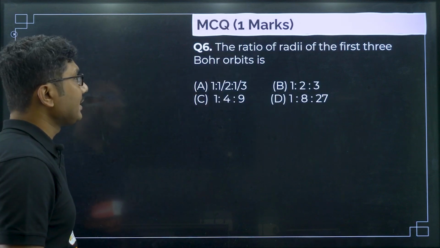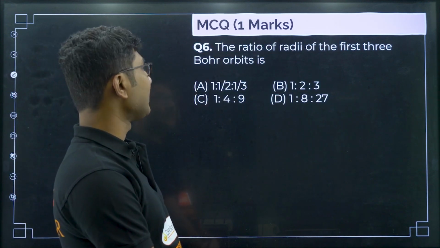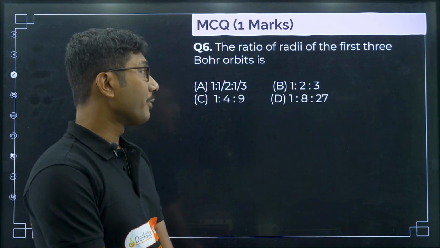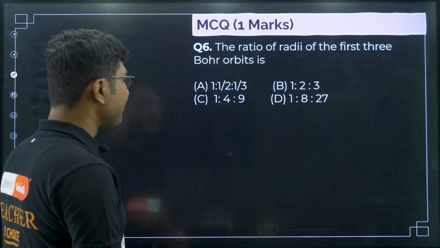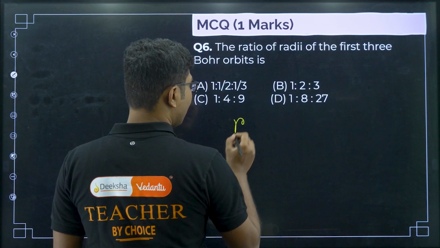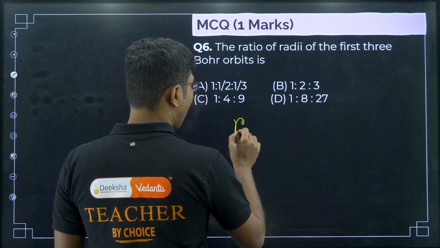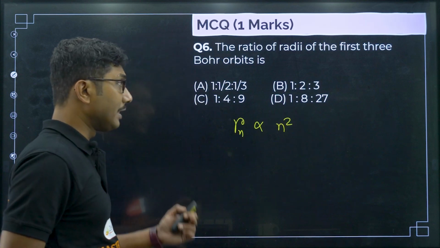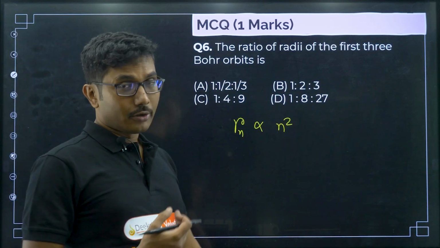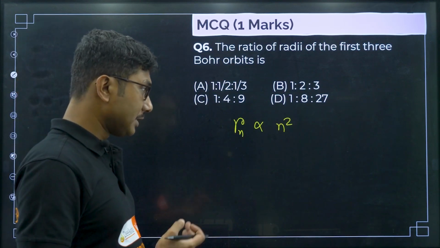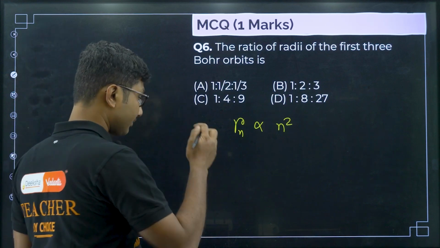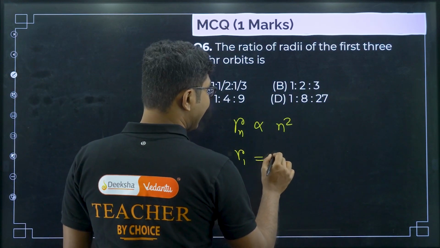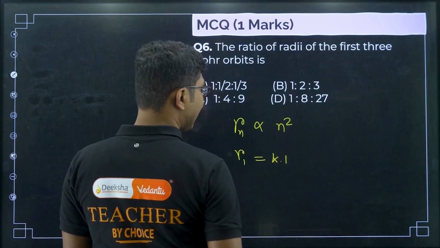Next question: the ratio of radii of the first 3 Bohr orbits. The radius of the nth Bohr orbit is proportional to n square. That is the only thing you need to remember. So, R1 is k into 1 square, that is k.